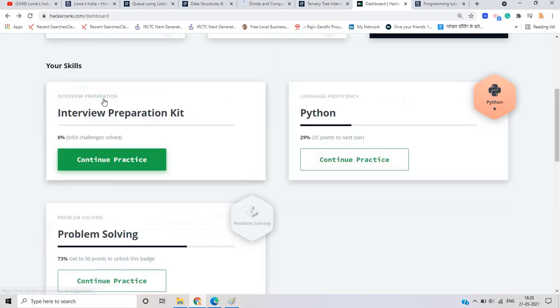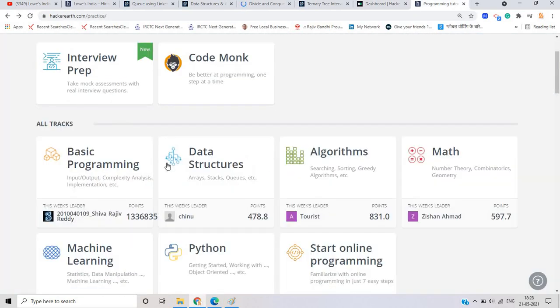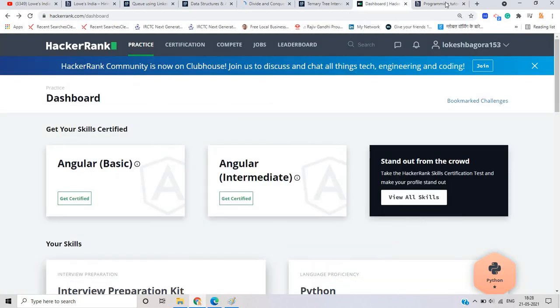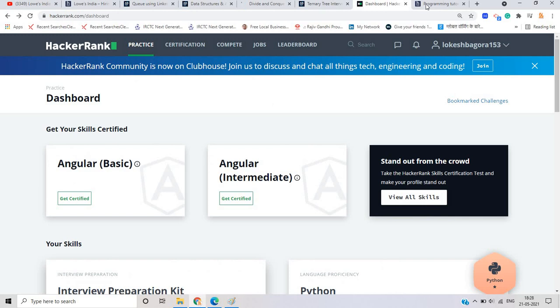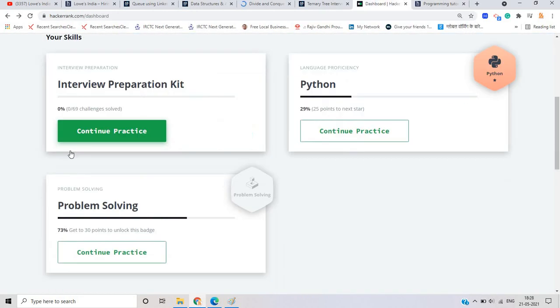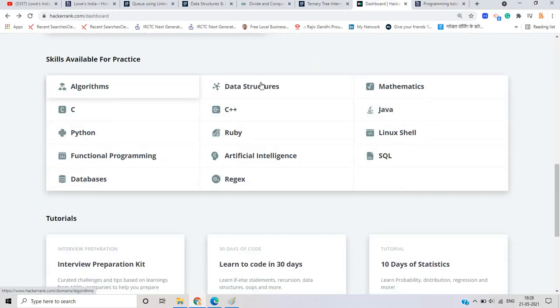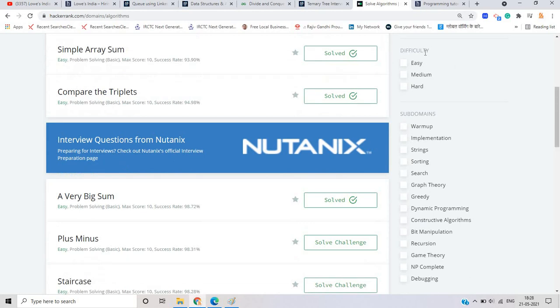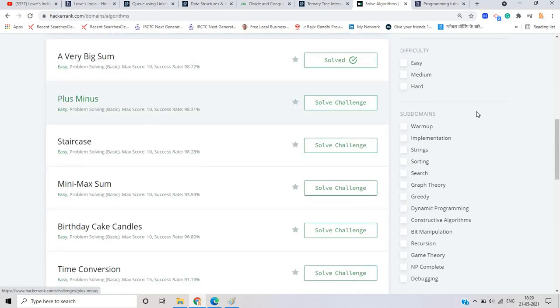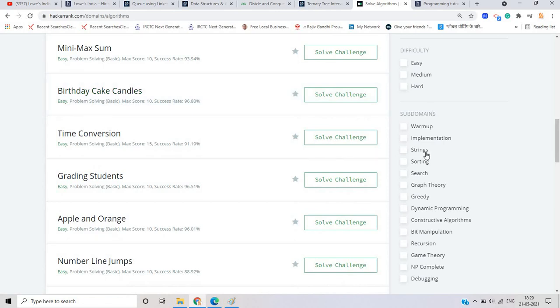Okay, if I talk about the HackerRank and HackerEarth platforms, on both platforms, and also other platforms like CodeChef and LeetCode, you can practice. On HackerRank and HackerEarth, there are two sections given: algorithms and data structures. If I take the algorithm section, you can see a very large number of questions, with some domains like string, sorting, search, graph theory.